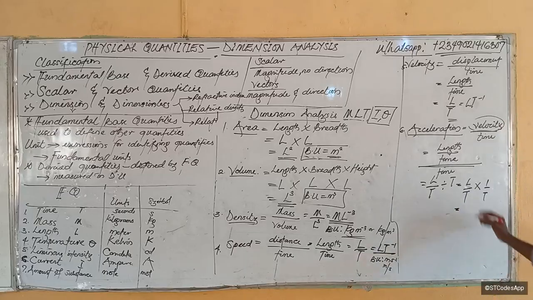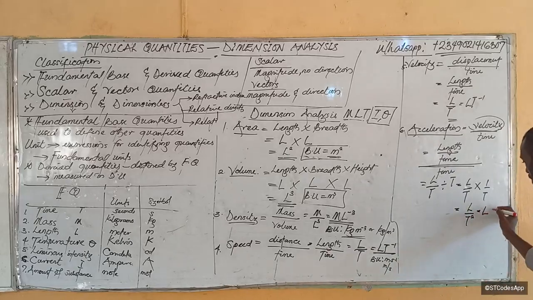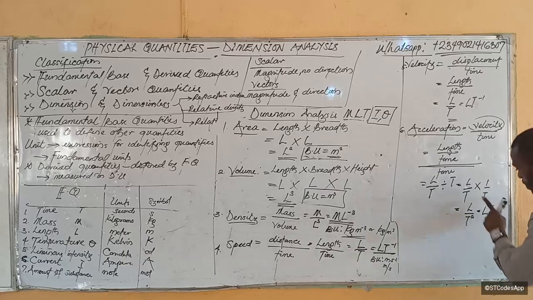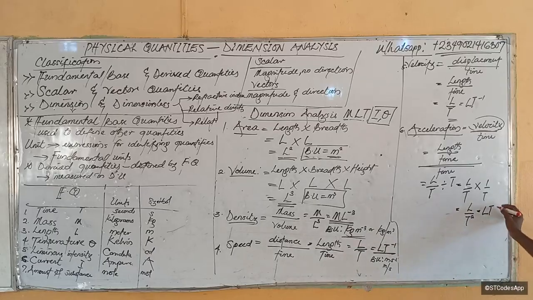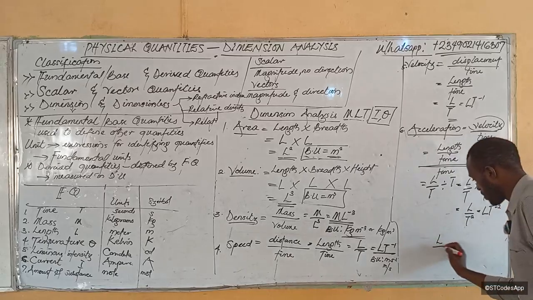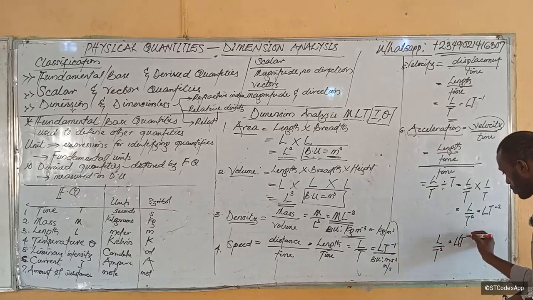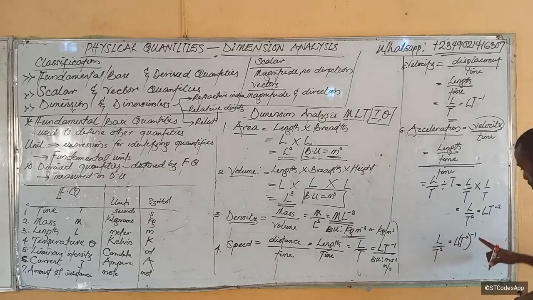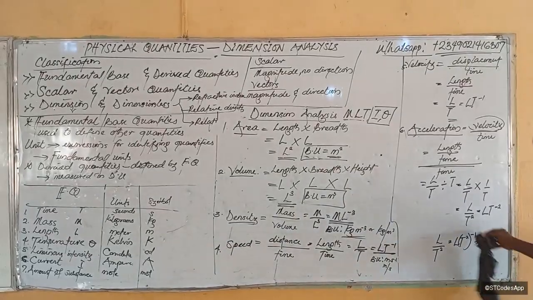This becomes L over t times t, t squared, right? And this becomes LT. Now remember, we must bring this guy up, right? We like to write it that way. We don't like to write it in fraction. So when we bring this guy up, it becomes negative power, or power minus 2. If you are thinking the minus just appeared, no, just follow what I told you. I told you that if anything is under and is coming up, it will be raised to power minus 1. It becomes LT. This t was squared before, so now raised to the power minus 1. Minus 1 times 2 gives you LT raised to the power minus 2. So that's how that transformed. But easily I could just put the minus directly. That's why I did not go through this step.